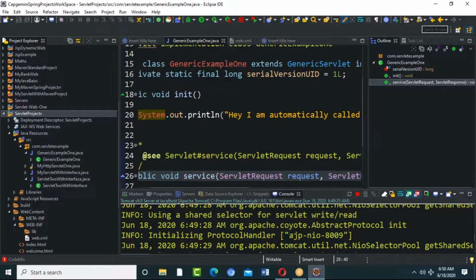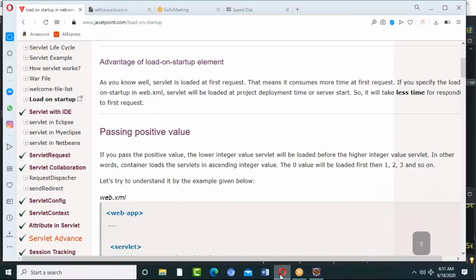When you deploy the whole application in the server, the first thing is that for the entire project, there will be an object created. That is called the servlet context object. When you deploy the entire project in the server, one servlet context object will be created.